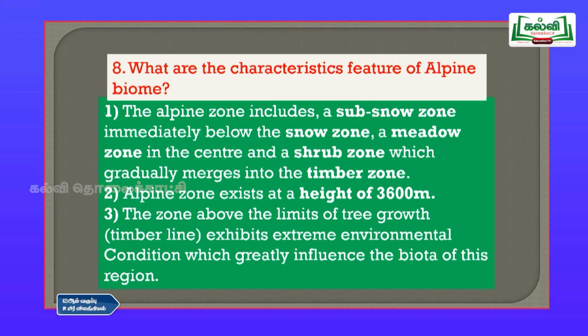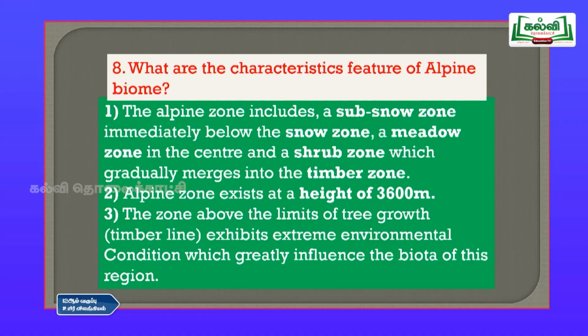That means, first you have the snow zone, below that the sub-snow zone, and below that a meadow zone in the center, and after that the shrub zone, which gradually emerges into a timber zone. Timber zone means most of the plants, higher trees and angiosperms, will be living in that place. These are the main source of timber, that is why we call it the timber zone.